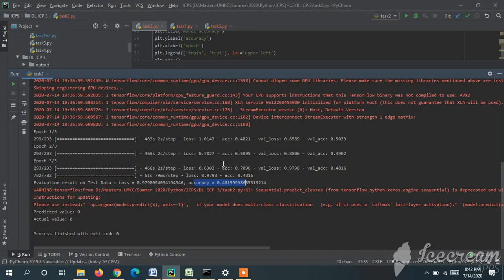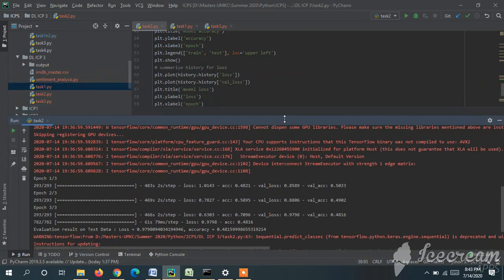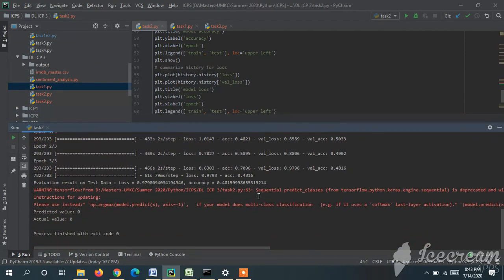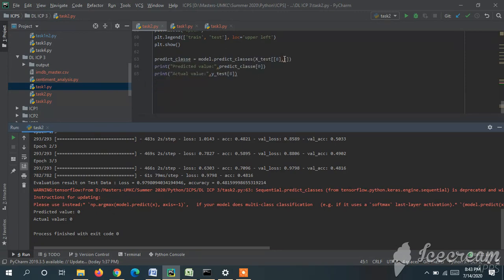Even though we added a new embedding layer, where the accuracy should have increased, the increase or decrease depends on the dataset. It has very few columns to predict the output. That's why the accuracy is reduced. If you have a better dataset, the accuracy will increase. And in this dataset I have considered the sample data from the text with index 8. The predicted value is 0 and the actual value is also 0. It is predicting almost correctly.